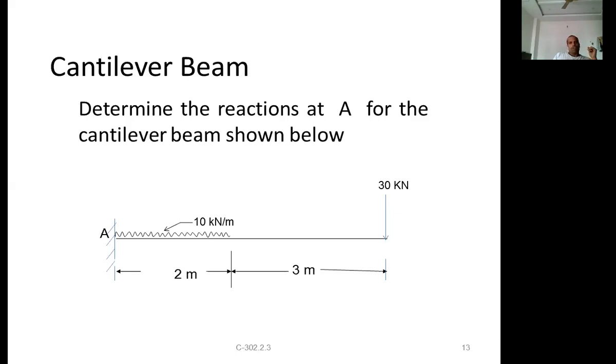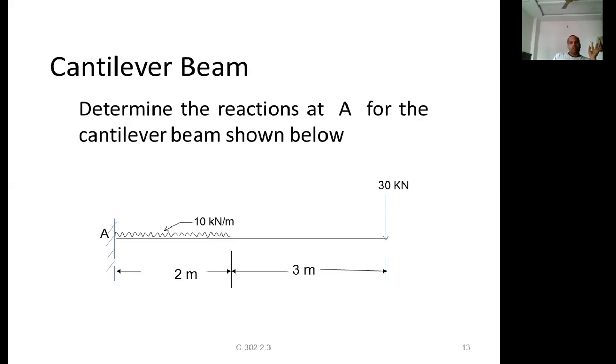While discussing the types of support reactions, we discussed that a fixed end offers three types of resistance: a horizontal reaction, a vertical reaction, as well as a moment. Here one end is fixed, so it can offer all three. But in this case there is no horizontal reaction, because there is no inclined load or horizontal load acting on this member. Only a vertical reaction and a moment reaction are possible.